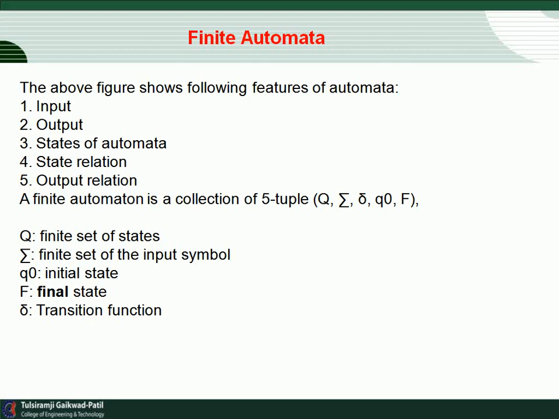A finite automaton is a collection of 5 tuples. Generally, finite automata consist of 5 tuples. These are as follows: capital Q, summation (Σ), delta (δ), Q0 and F. Capital Q is a finite set of states. Summation is the finite set of input symbols. Q0 is the initial state. F is the final state and delta is the transition function. So these are the 5 tuples which are used to define the finite automata.